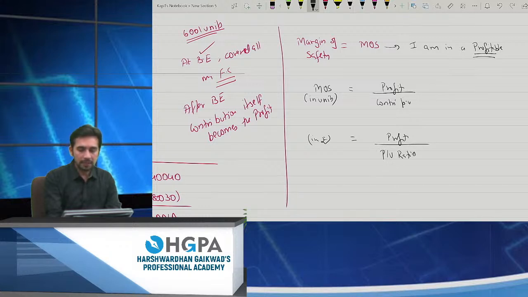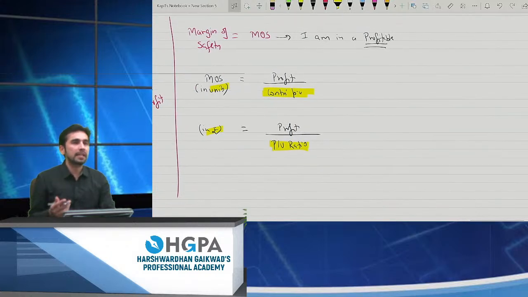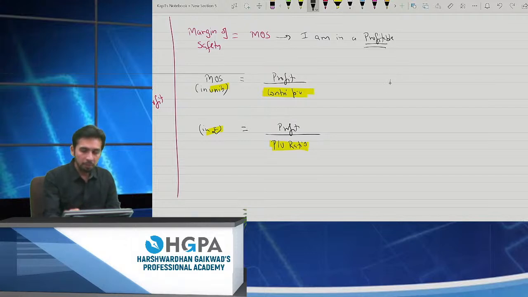So it's one and the same thing. Contribution and PV are one and the same thing. Contribution is per unit, PV is in percentage. So it hardly matters. आपका same answer आना है, बस ये units और rupees में, right? अब आपने एक बात क्या समझी? What you should understand is how to get the formulas. One simple reason: break even completely depends upon the fixed cost, and MOS completely depends upon the profit.